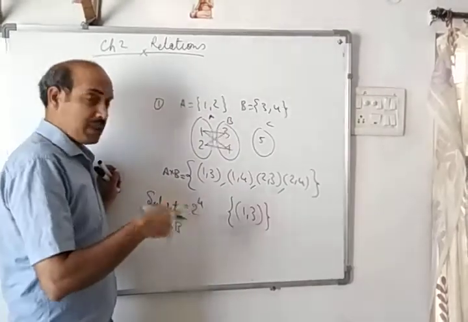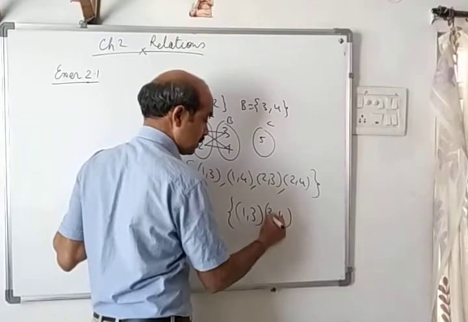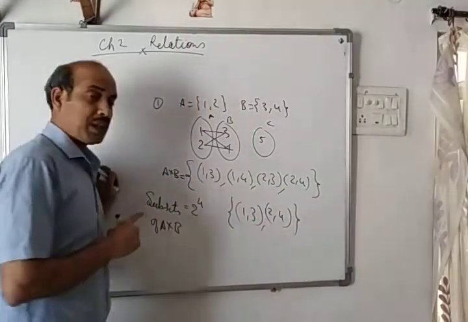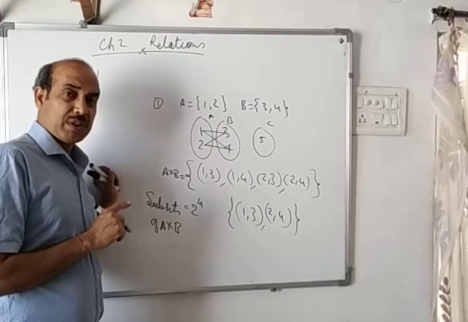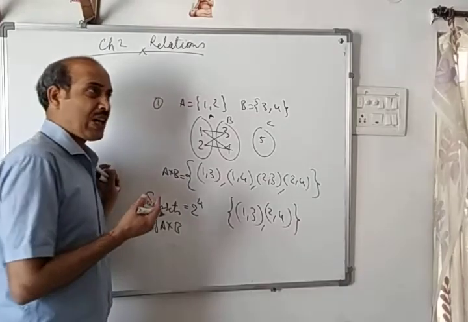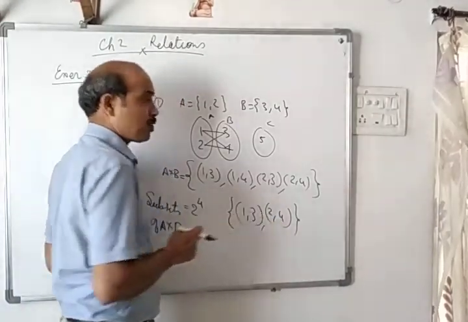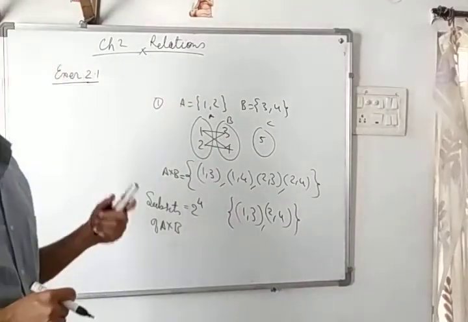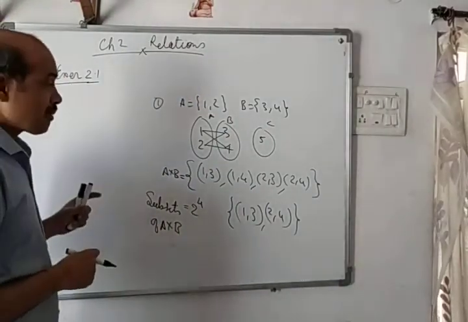If you are taking more than 1, like you have taken one more, (2, 4), then also it will be a relation because it is a subset of A cross B. So other than the condition of subset, we must also understand that relation is a correspondence between elements of two sets, A to B. So all these things we have discussed yesterday.